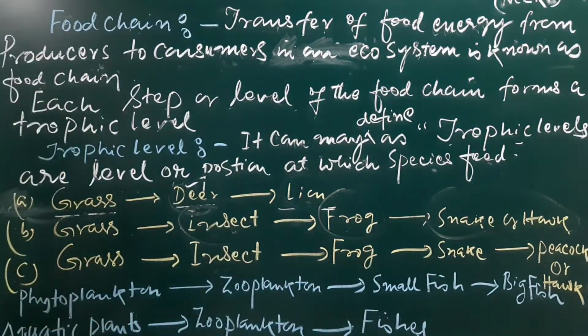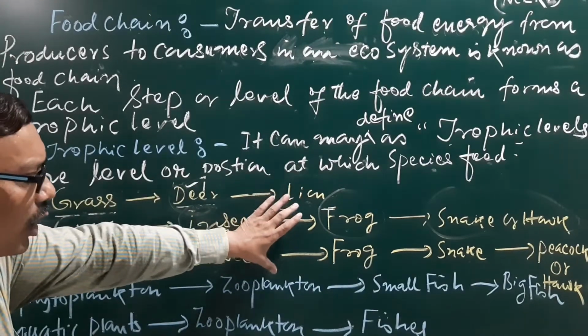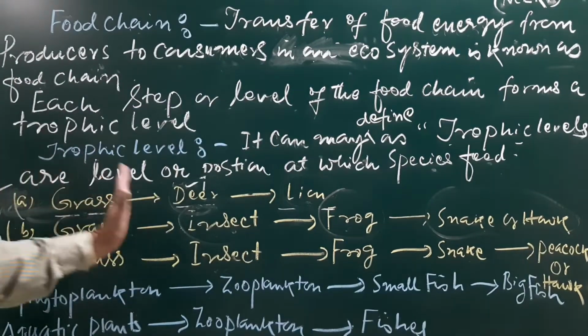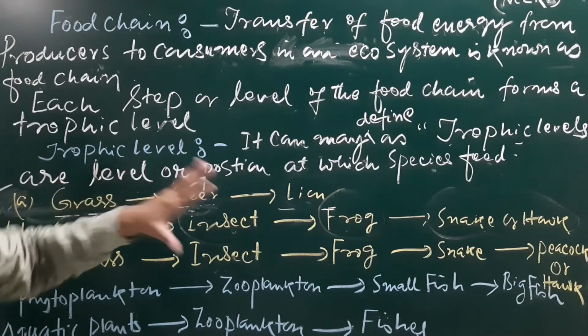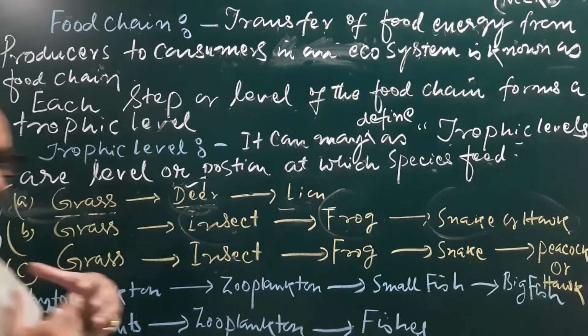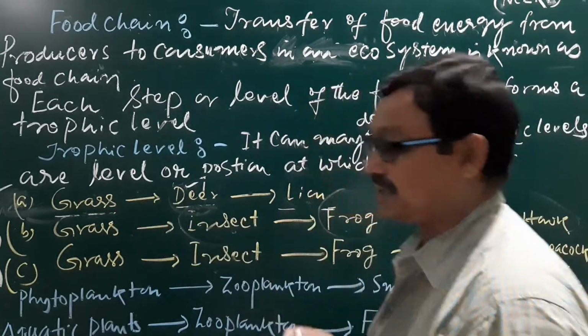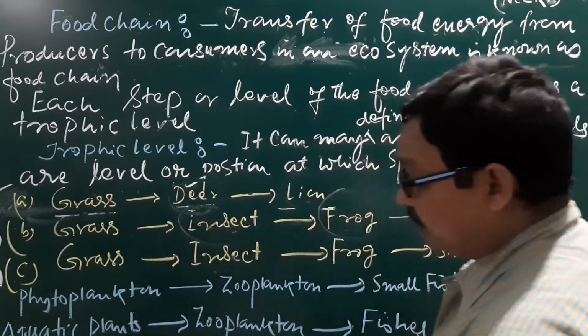In all these three examples which I have given here, these are examples from the terrestrial food chain, that is, the terrestrial ecosystem. And you have clearly seen here the biotic factors and their interactions, like the producers and the consumers, and each level is a trophic level.